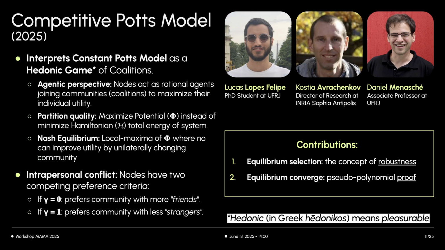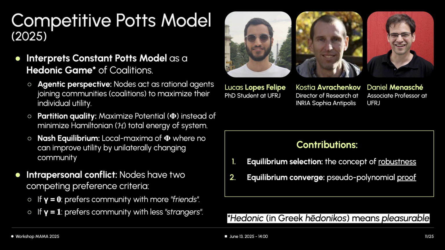Leverage the interpretability of the constant Potts model. We further investigate the role of the resolution parameter by framing it within a hedonic game of coalitions. We retain the CPM acronym, but suggest competitive Potts model to reflect our findings. The key idea is to analyze CPM from the perspective of nodes as agents playing a coalitional game. These agents aim to increase their individual utility by forming or joining communities.